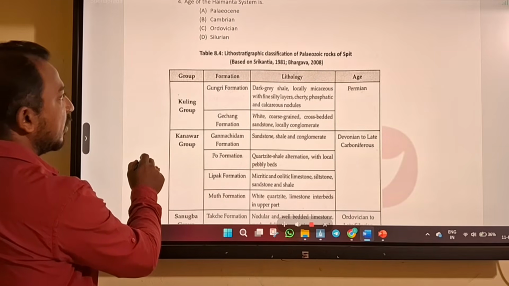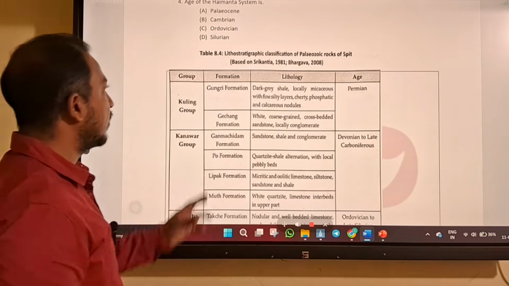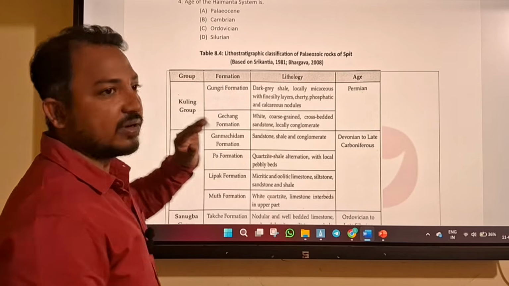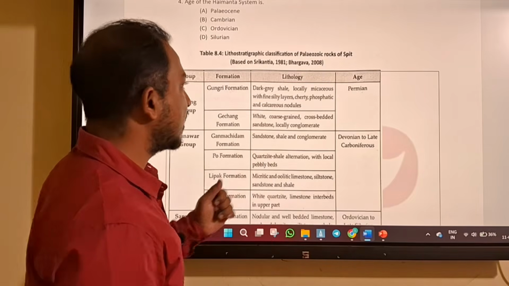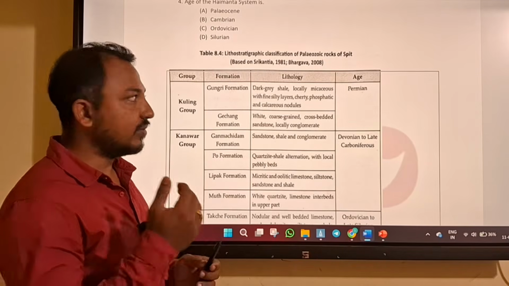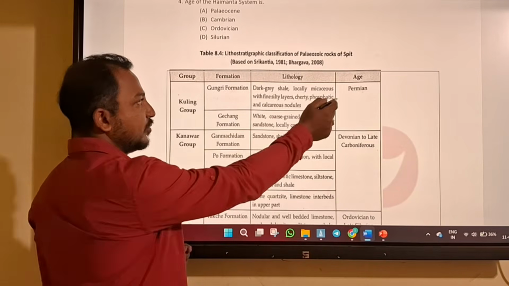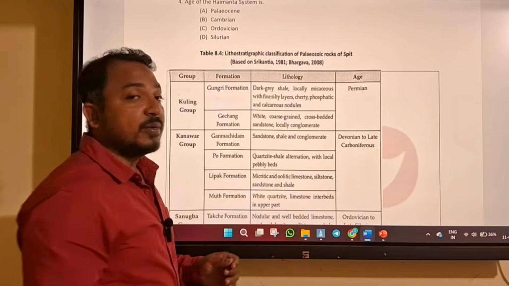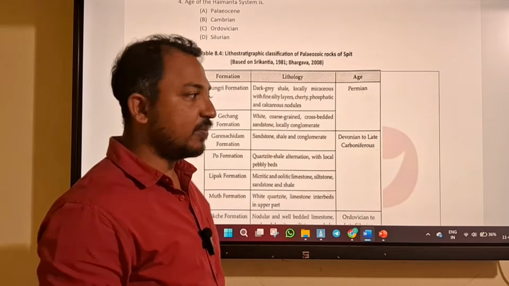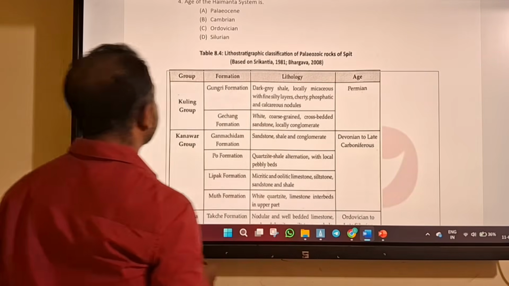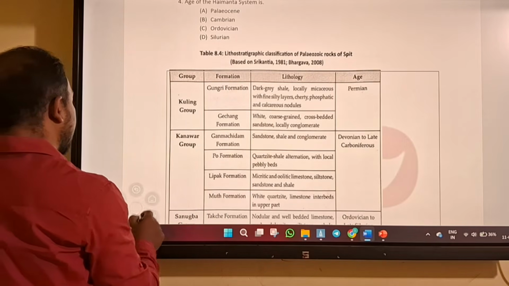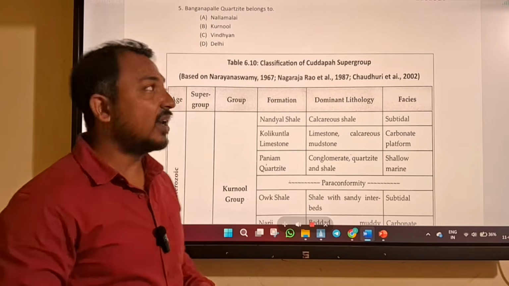Then you have Kuling group, which is Gechang formation and Gungri formation. And remember, Kuling is the basement of Triassic of Spiti. Then Triassic of Spiti started from your Bunter formation. The basement is your Kuling group, that is Permian. Then after Permian, the deposition will start from Triassic. So it is a Spiti region. In the Spiti region, you will find continuous deposition from Precambrian to recent. So our answer will be Cambrian.